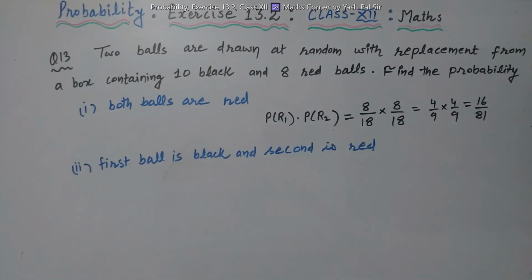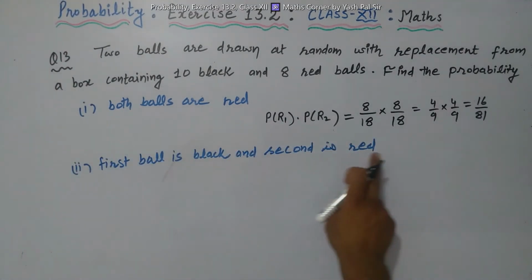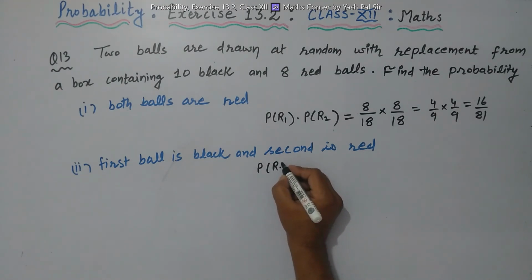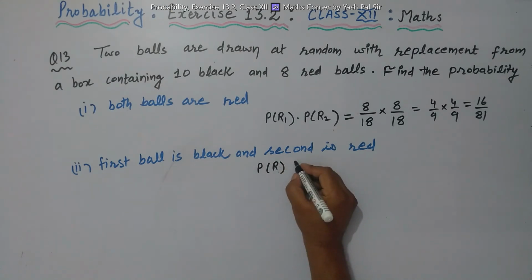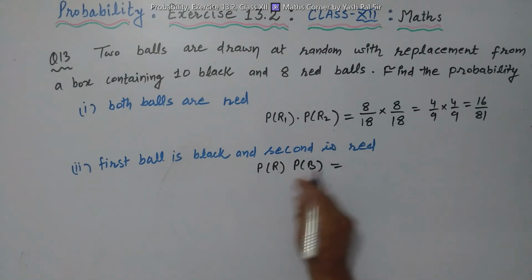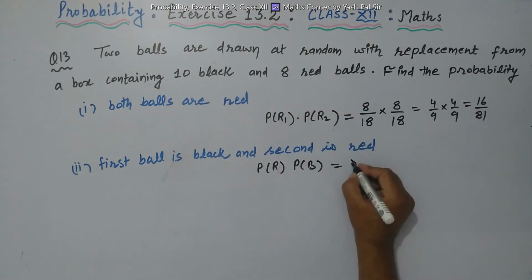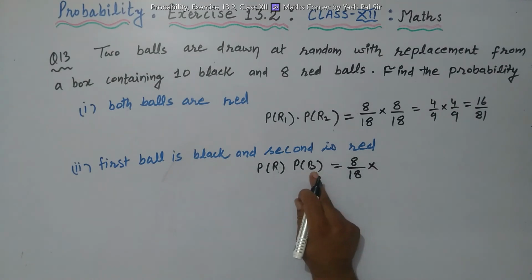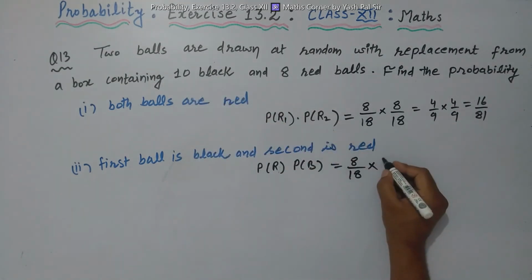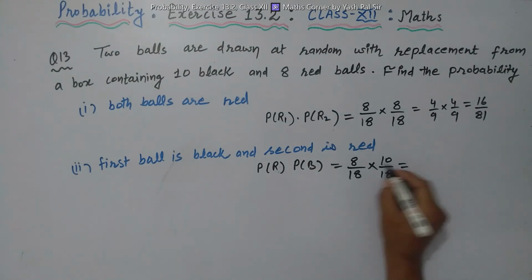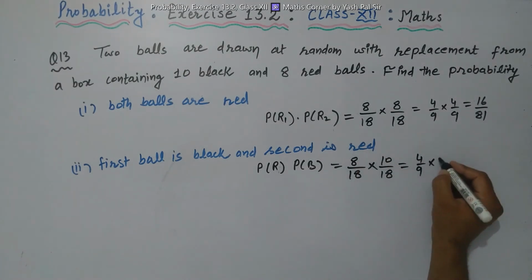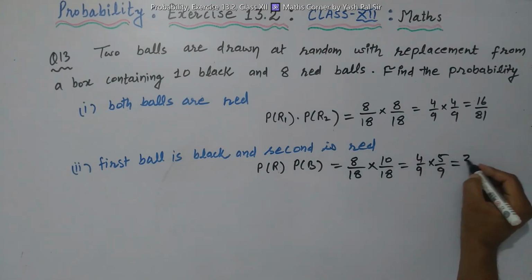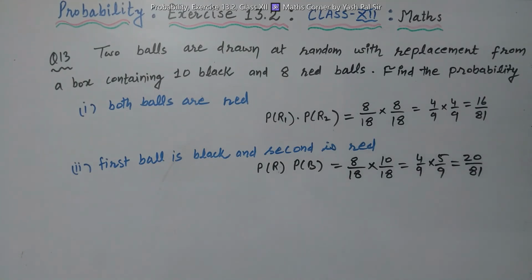Second part, first ball is black and second is red. That means first time red ball, then second ball is black. How many red balls are there? 8 out of 18, into how many black balls are there? They are 10 out of 18. So we have 4 upon 9 into 5 upon 9. Calculating this, 5 into 4, 20 upon 81.